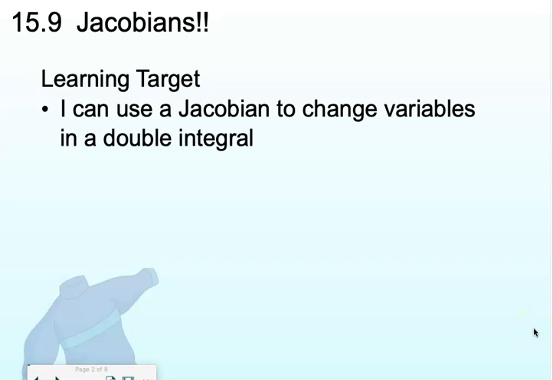Instead of the warm-up, I want us to work on quizzes today, if we have time after the lesson, which we should.